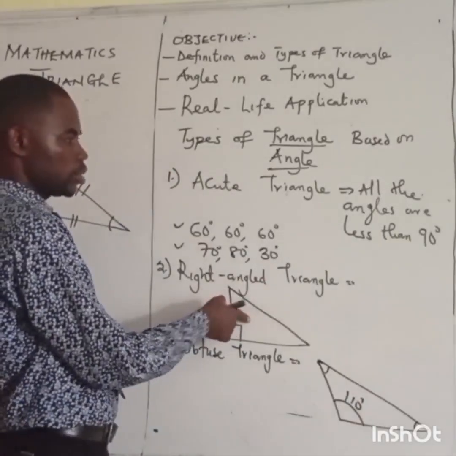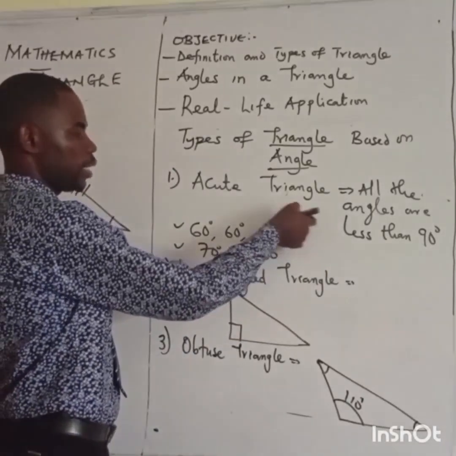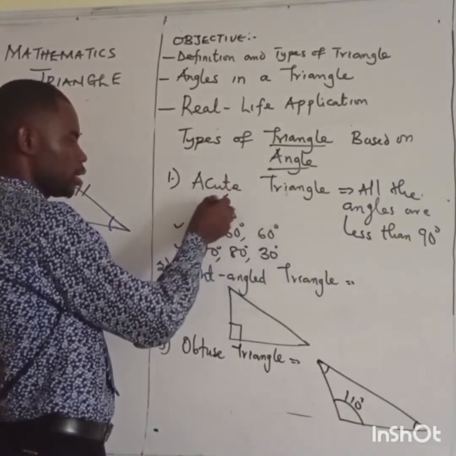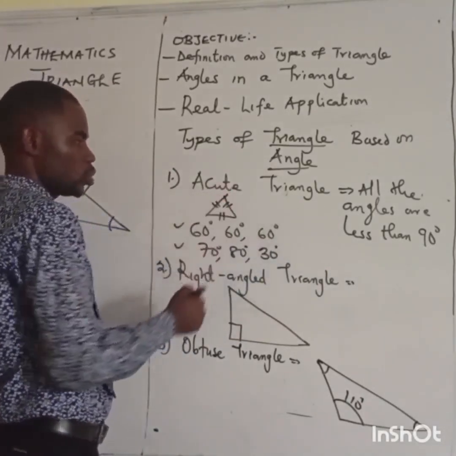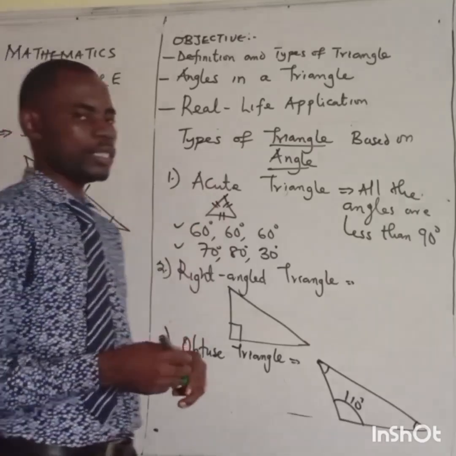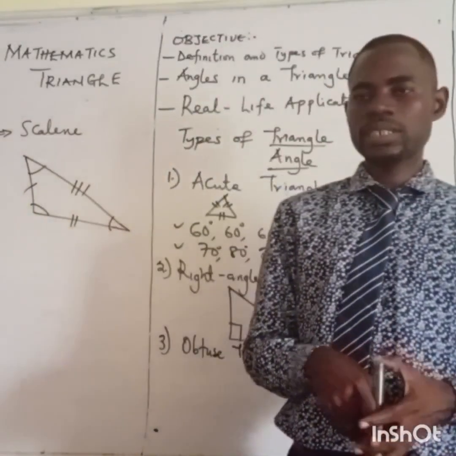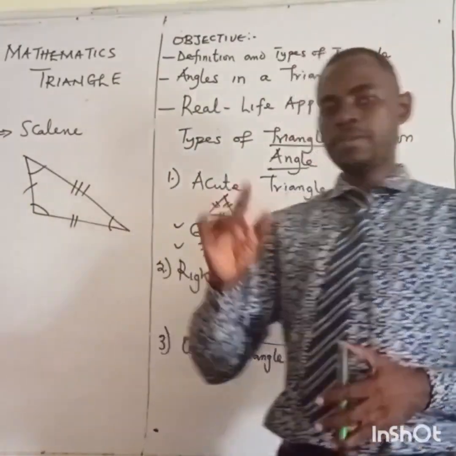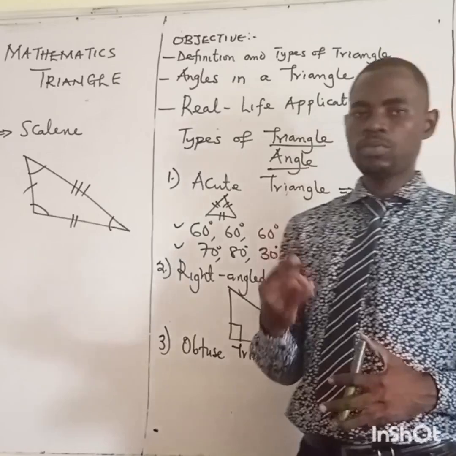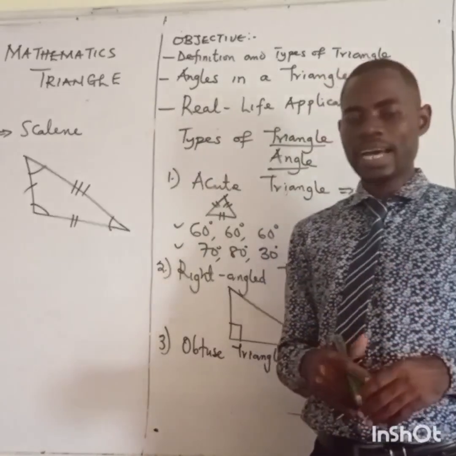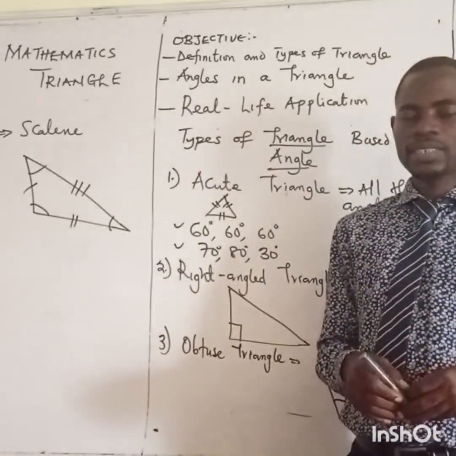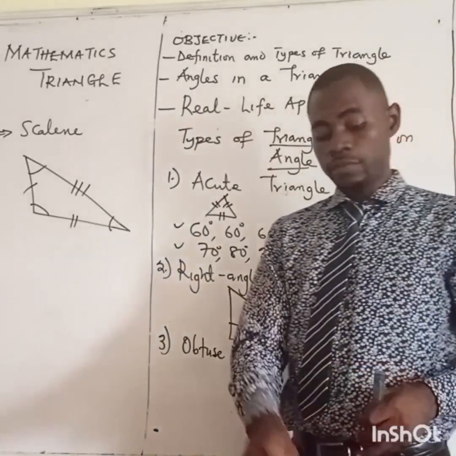This is for right angle, and this is for what we call acute, like the equilateral triangle is acute. Are we there? So this explains all the types of triangle that we have. We have explained the types of triangle based on size, where we talked about equilateral, isosceles, and scalene.